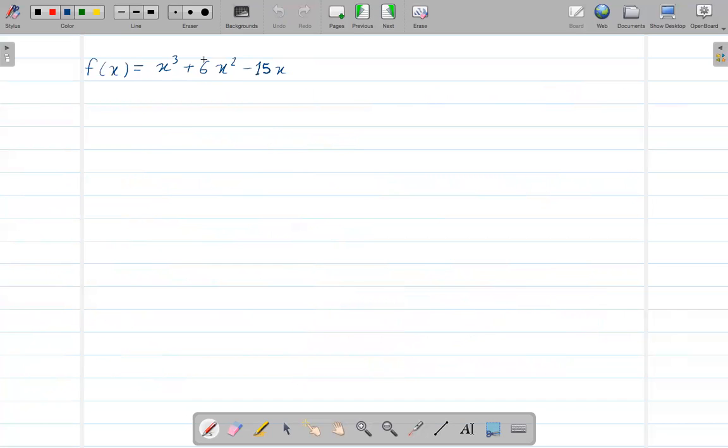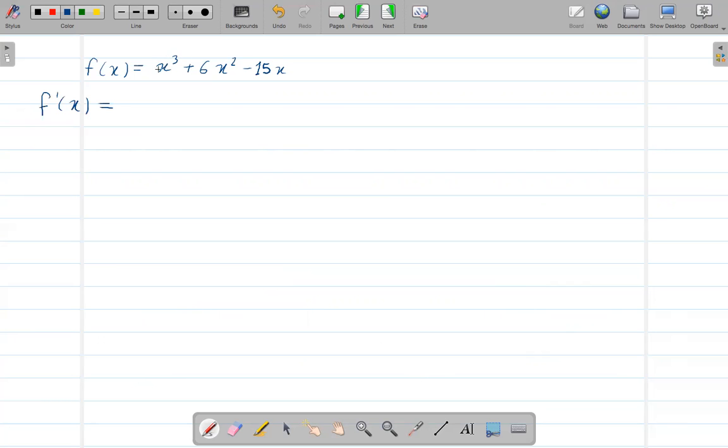So again, let's see if we have a polynomial function, something like this, and again we need to find the critical number of this function. So again, you need to find the derivative first. By this point I expect that you understand how to get the derivative, or at least whatever I explained in previous videos using the power rule.